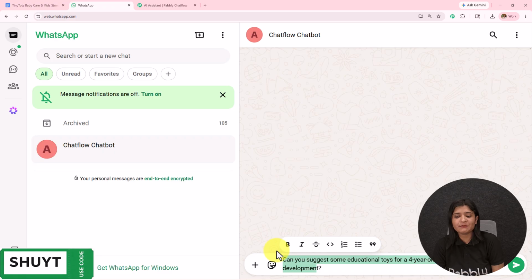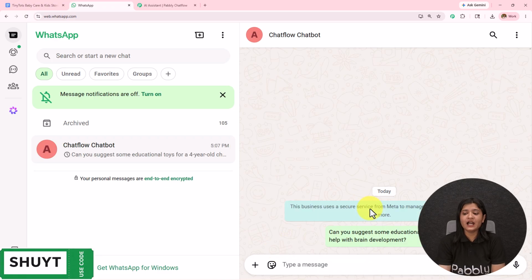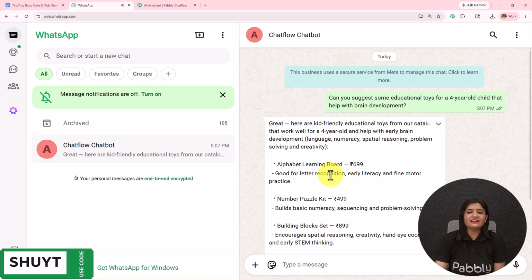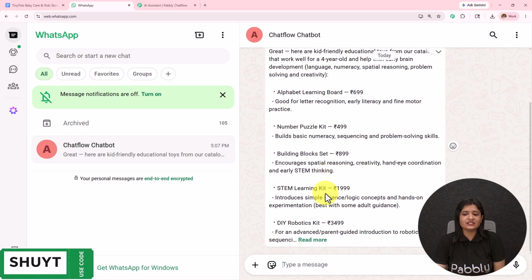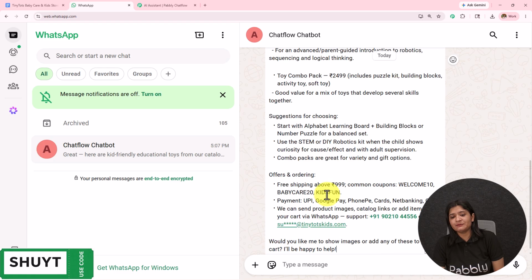Can you suggest some educational toys for a 4-year-old child that helps with brain development? I have sent this message. Let's wait for the reply. Now, if I receive the reply, this is going to show us the AI agent or a WhatsApp chatbot I have created using Pabbly Chatflow that is working completely fine. Here it is, I have received this message. Great. Here are kid-friendly educational toys from a catalog that work well for a 4-year-old and help with early brain development. Then we have received these details. So I have received a very detailed message.